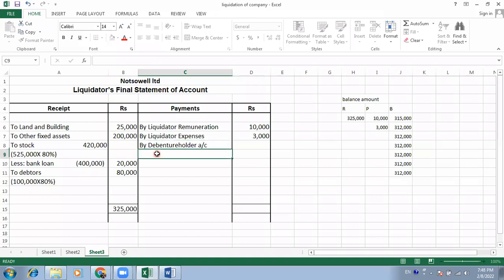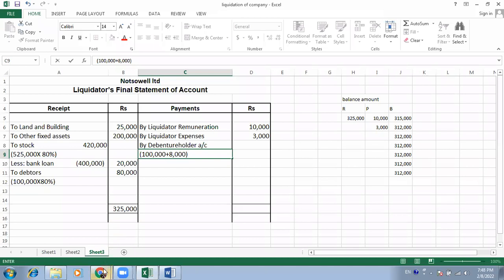How much? 1 lakh principal amount plus 8,000 interest. That is also we have to pay here, because that is also secured.